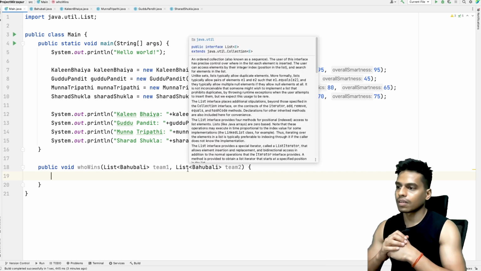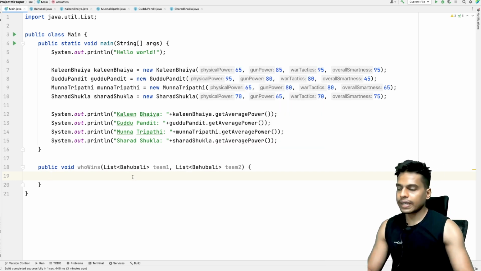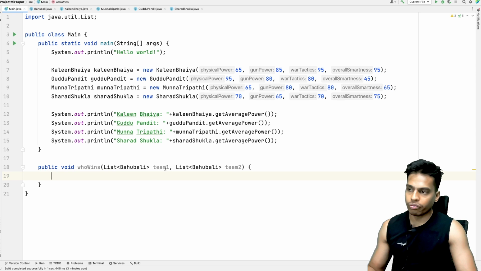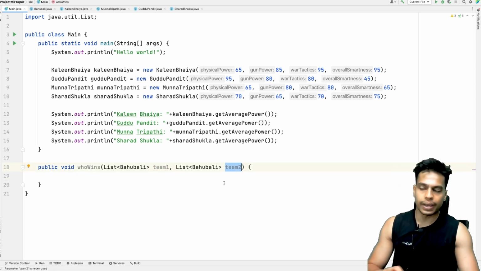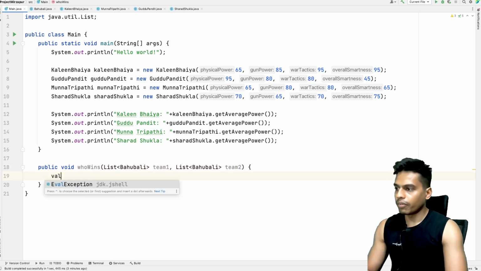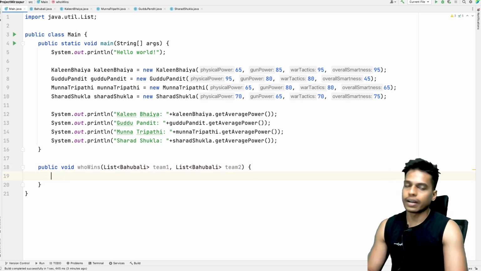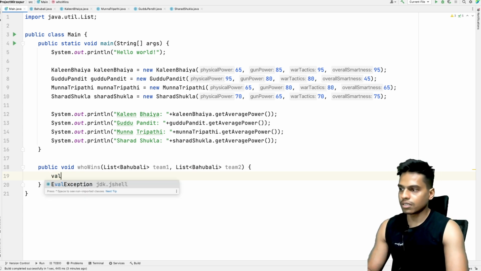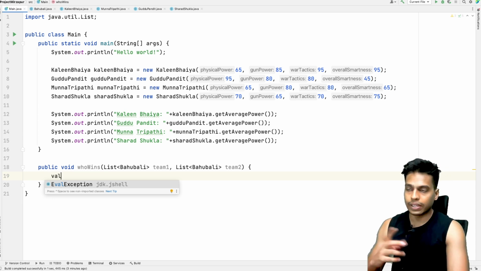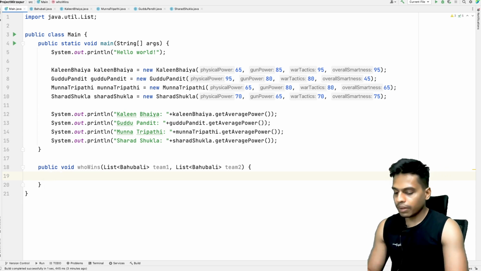Again, we will get the average power of team 1 and the average power of team 2, and then we'll compare. I've been doing a lot of coding in Kotlin lately. In Kotlin, this is how you initialize a variable, so I have that muscle memory. That's why I've been doing this.